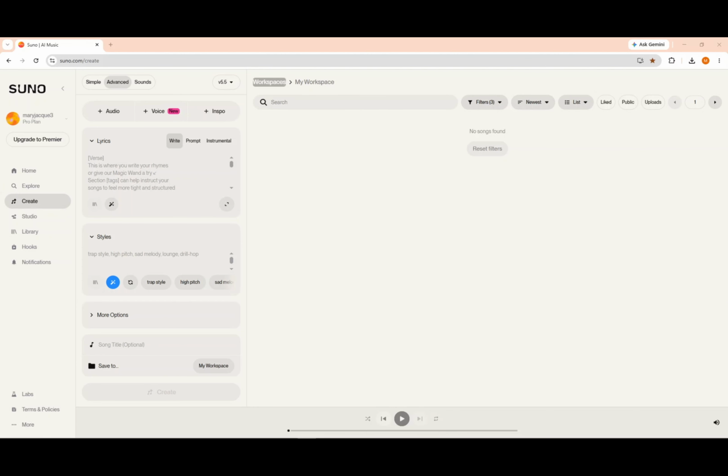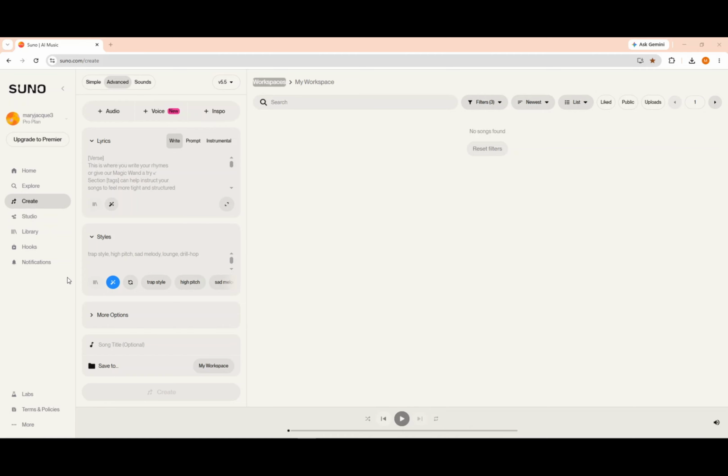Before entering SUNO, we should already have a clear idea of what we want to create as a song. Ideally, you should already have the lyrics written, and if possible, have the musical style defined as well. For example, rock, romantic, bachata, salsa, merengue, or any other style depending on your preference.